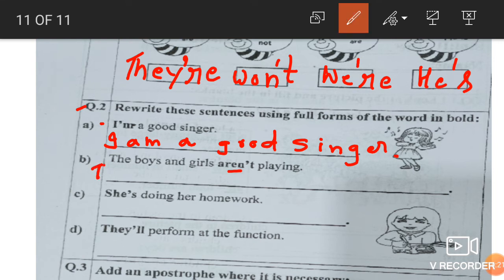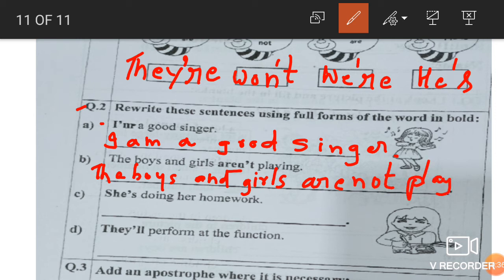Okay, I am a good singer. Next, the boys and girls, what is it? Are not. What do we say for aren't? Are not playing. Okay. Next, the full form of this will be she is, doing her homework.